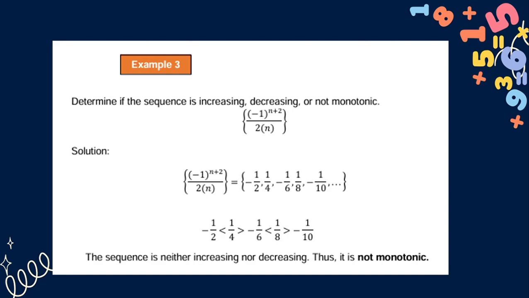-1/10, and so on. So -1/2 is less than 1/4, and 1/4 is greater than -1/6, and -1/6 is less than 1/8, and 1/8 is greater than -1/10. So notice that the sequence is neither increasing nor decreasing, so thus it is not monotonic.